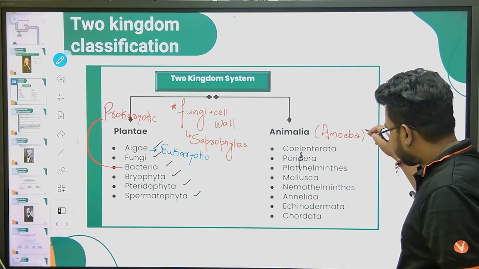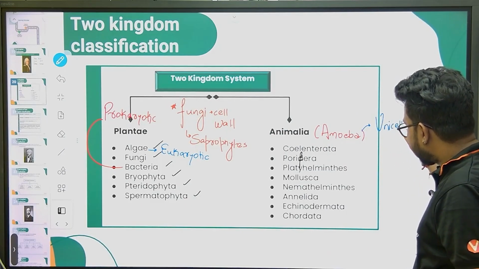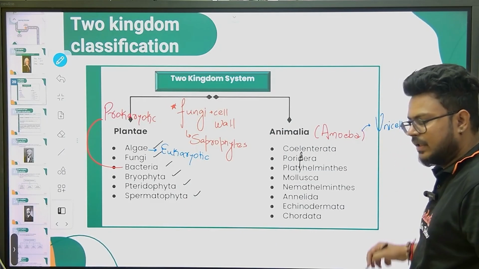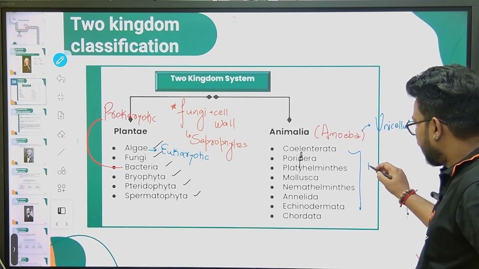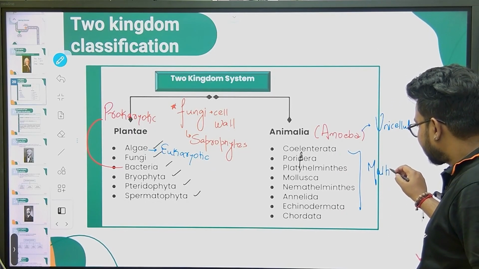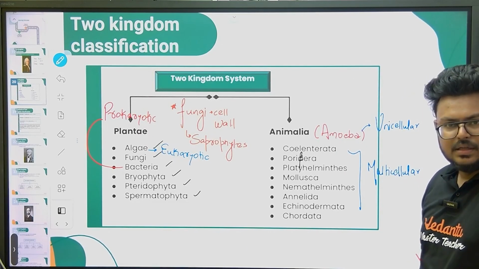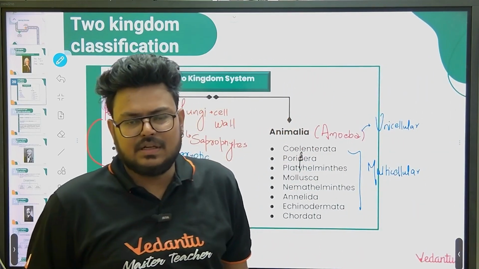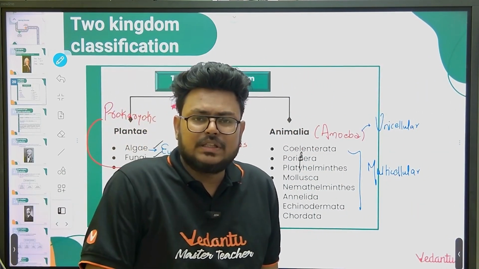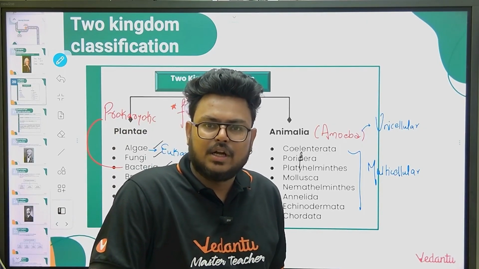One more thing, amoeba is a unicellular organism, and you can take any other example. They all are multicellular. Same problem you can see in the case of plants also. Few of them were unicellular, they were placed with multicellular. So there were certain problems, and when we have a problem, we go for a new system.